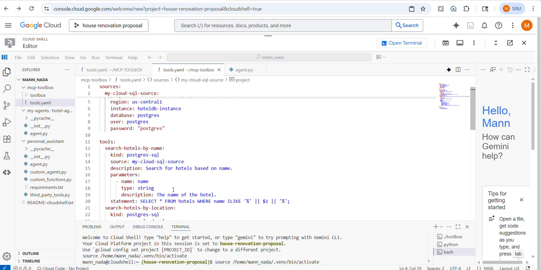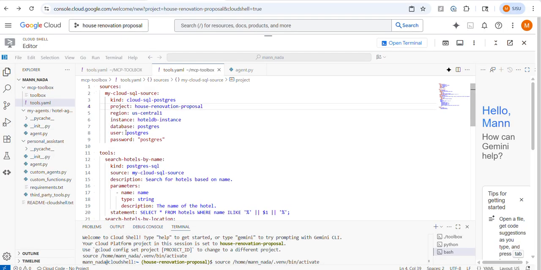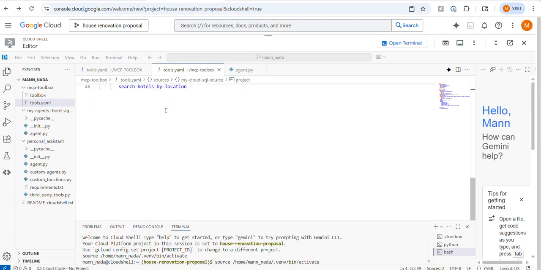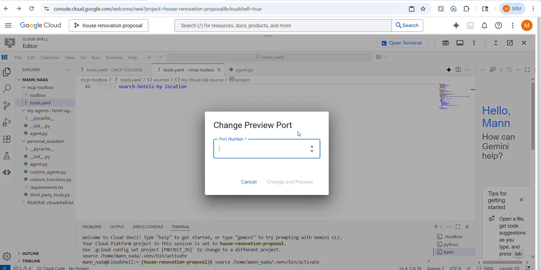As shown in the code lab, here is the actual demo for the tools.yml file, and we need to change our key over here so that it runs for a particular project, and it runs on port 5000, as we can change it from here.